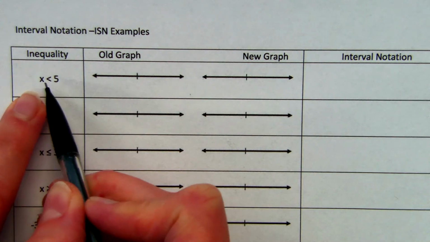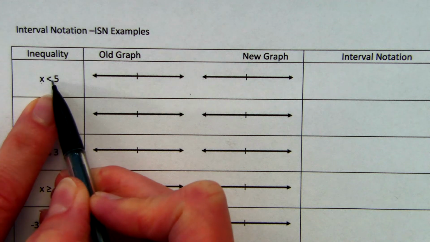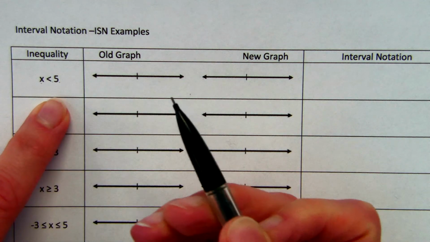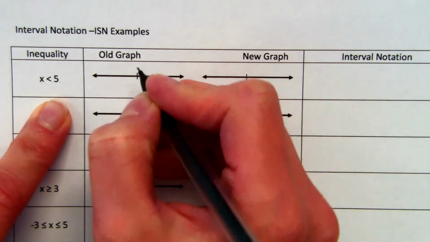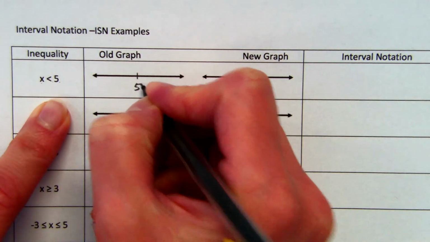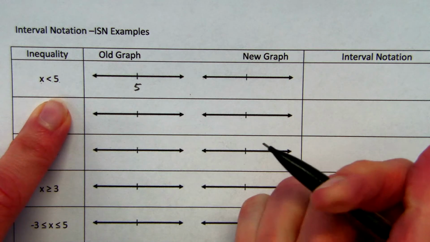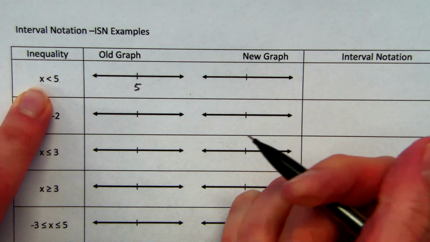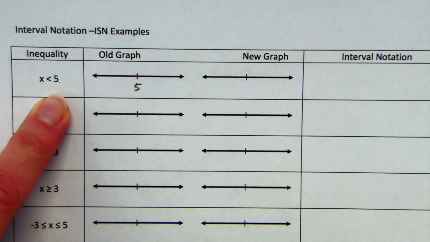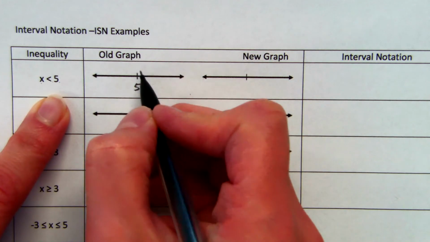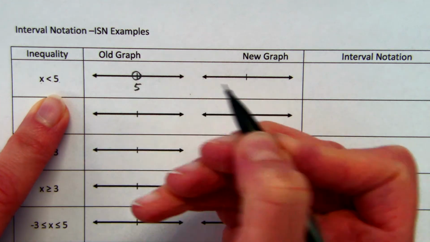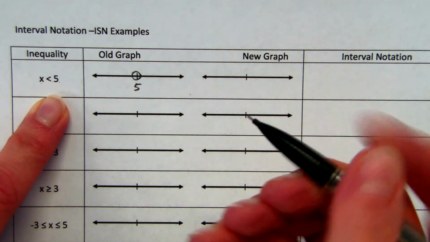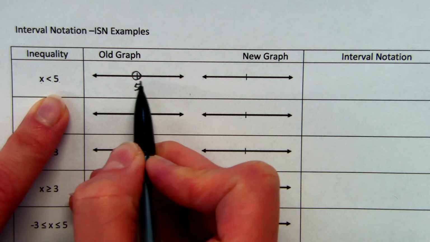So if I have the inequality x is less than 5, we would have graphed that previously by having a number line where we would have 5. So I'm just going to make this a simple number line. We'll put 5 there. And we're looking for the set of numbers that are all less than 5. Because 5 is not included in this set, but it is where we need to start our graph, we put an open point at 5.